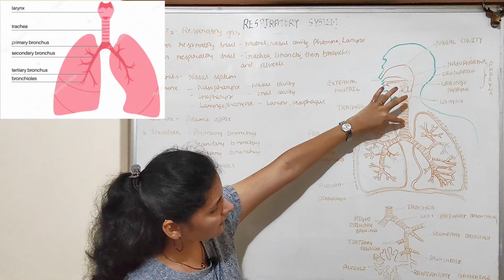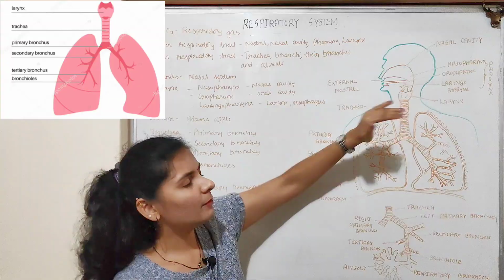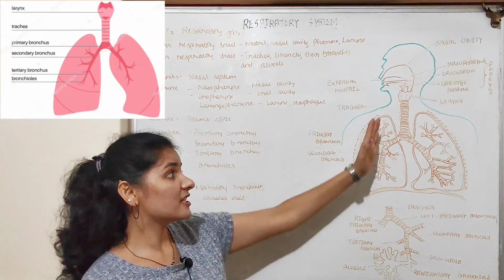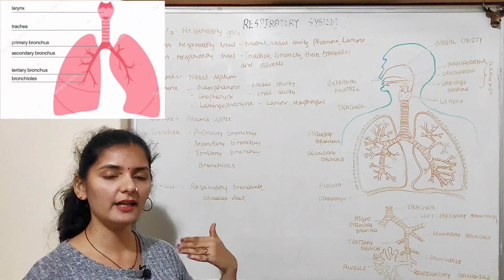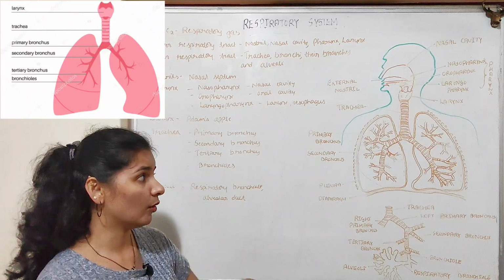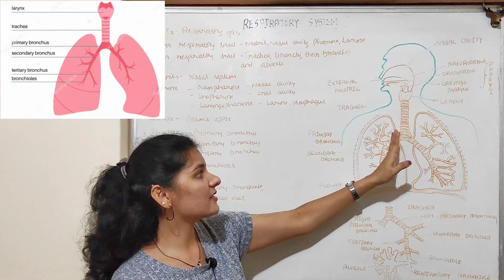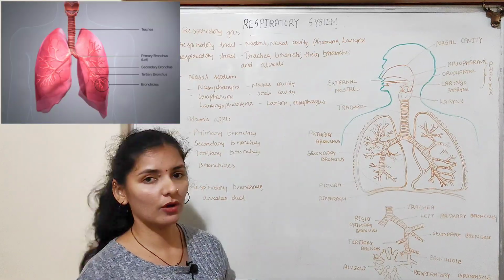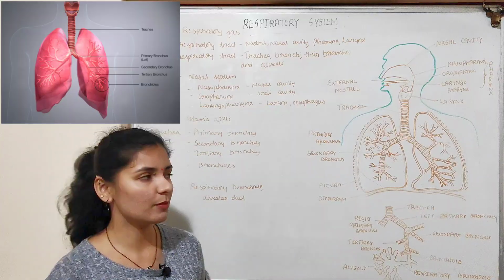As you can see, this is the trachea, which extends from the larynx down the neck up to the mid-thoracic cavity, and it is present just above the esophagus. So the esophagus is present behind and the trachea is present in front. At the level of the fifth thoracic vertebra, this trachea is divided into primary bronchi, that is the right primary bronchus and the left primary bronchus.